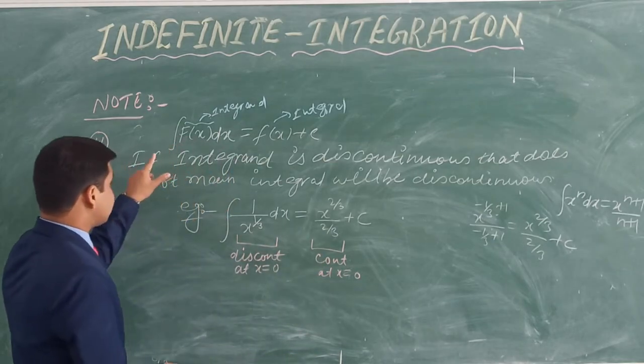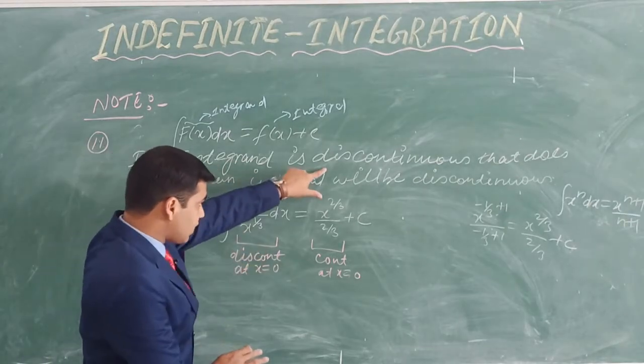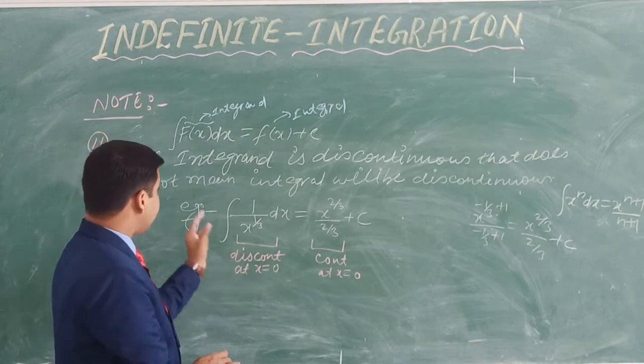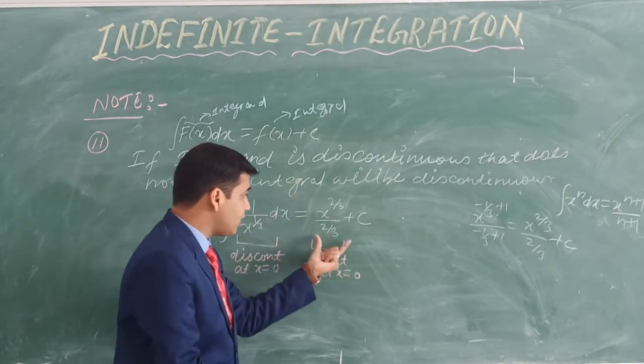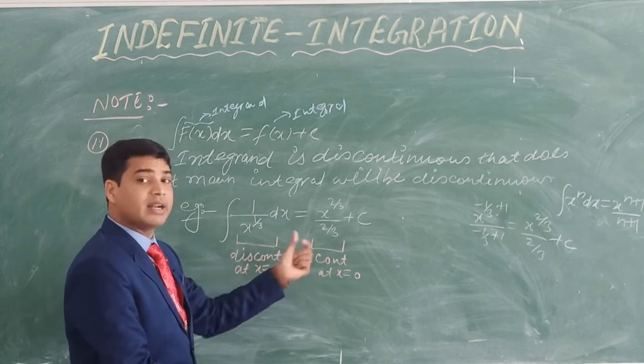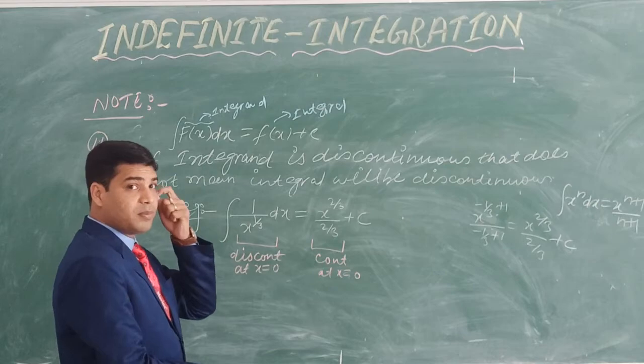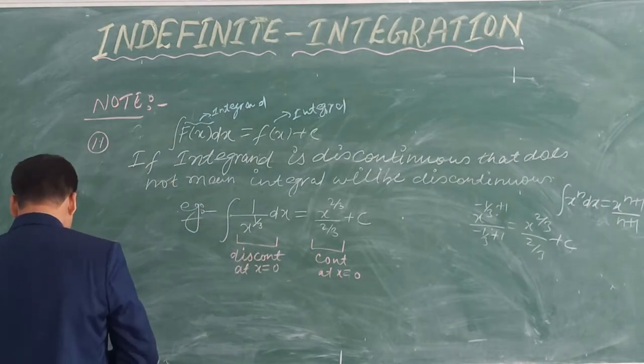So now this statement is clear. If the integrand, this one, is discontinuous, that does not mean the integral will be discontinuous. See this, the integrand is discontinuous, but our answer, our integral, is continuous. I hope this statement is clear. Next, point number three.